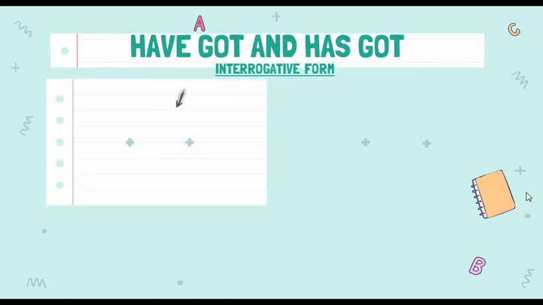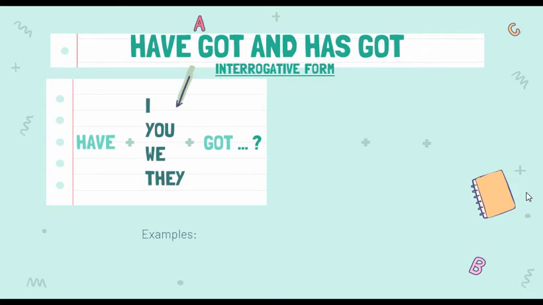Okay? In the case of I, you, we, and they, we use have got. The subject goes in the middle of have got. It's between have and got. Let's read these questions. Have I got a dog? Have you got a dog? Have we got a dog? Have they got a dog?